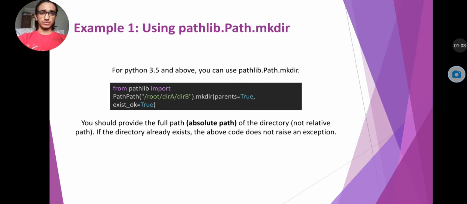From pathlib import Path, in brackets your path. Here is root directory, dot make directory mkdir in brackets parents equal to True, exist_ok equal to True. You should provide the full path, absolute path of the directory. If the directory already exists, the above code does not raise an exception.